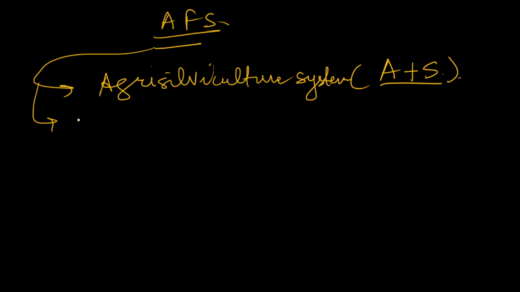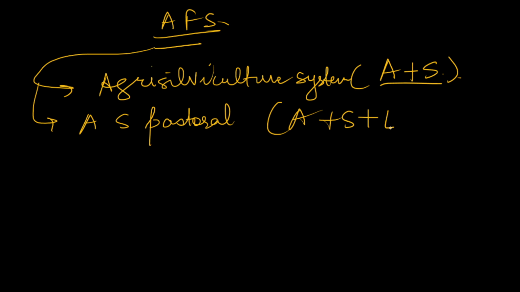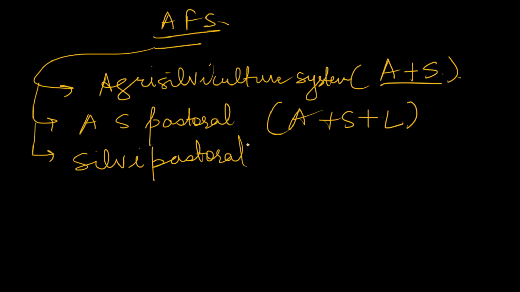Secondly, we have the agri-silvi-pastoral system, that is agriculture plus silvicultural trees plus livestock. Then we have the silvipastoral system. Here we have silvicultural trees plus livestock.